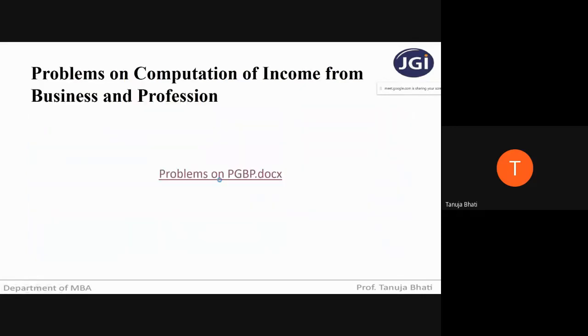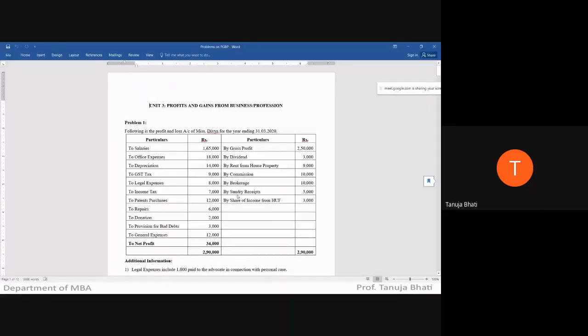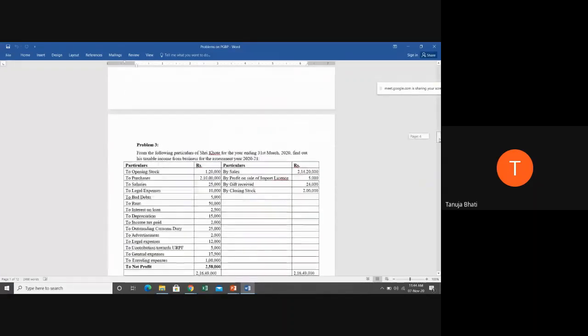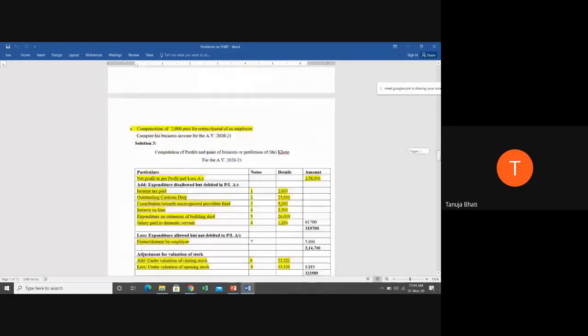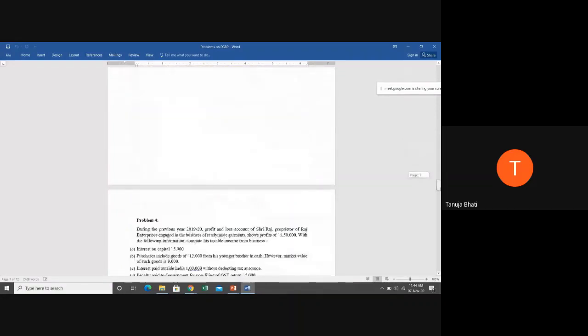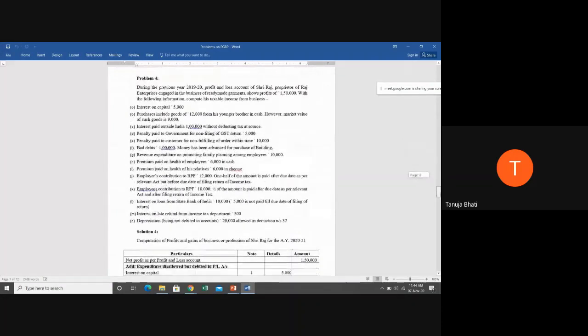So let us now continue with the problems on profits and gains from business or profession. We have already completed 4 problems. Today we will be seeing some more problems. Okay, so starting with problem number 4.